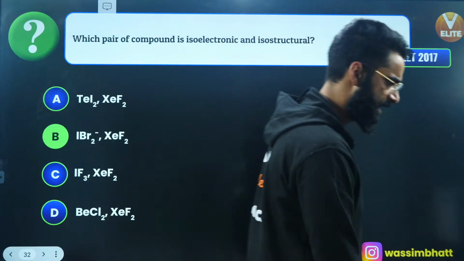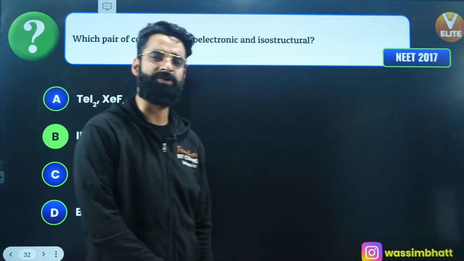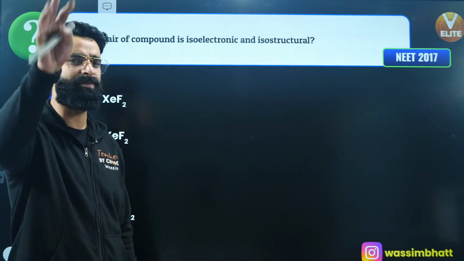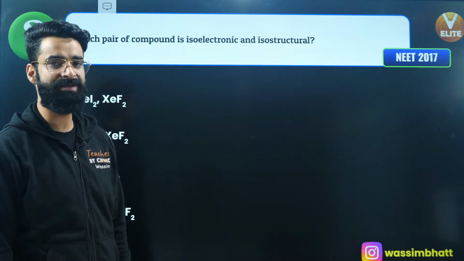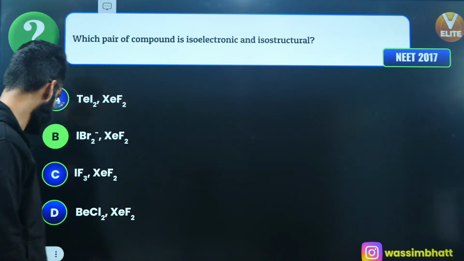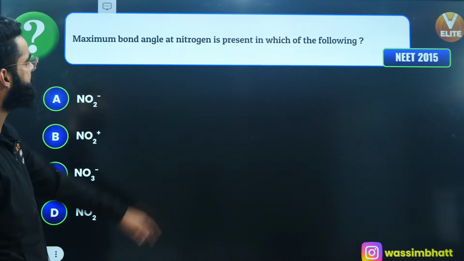So from now onwards, whenever you have to see which of the species are going to be isostructural, you'll be checking their hybridization. If their hybridization is the same, they're going to be isostructural, right? That's all.